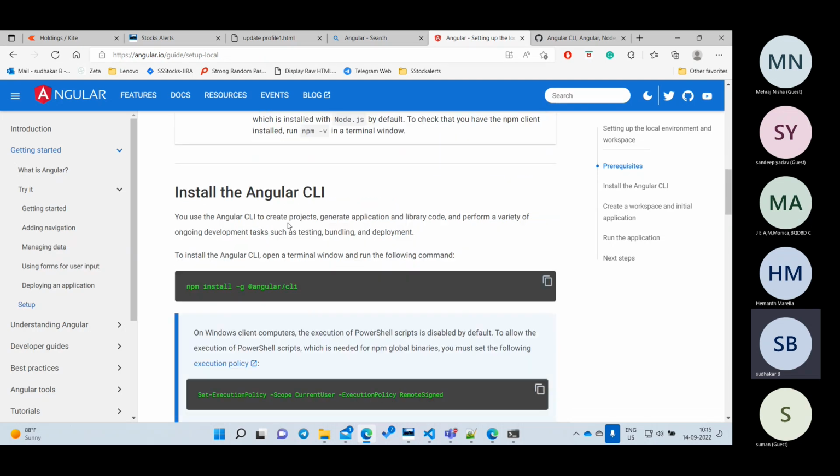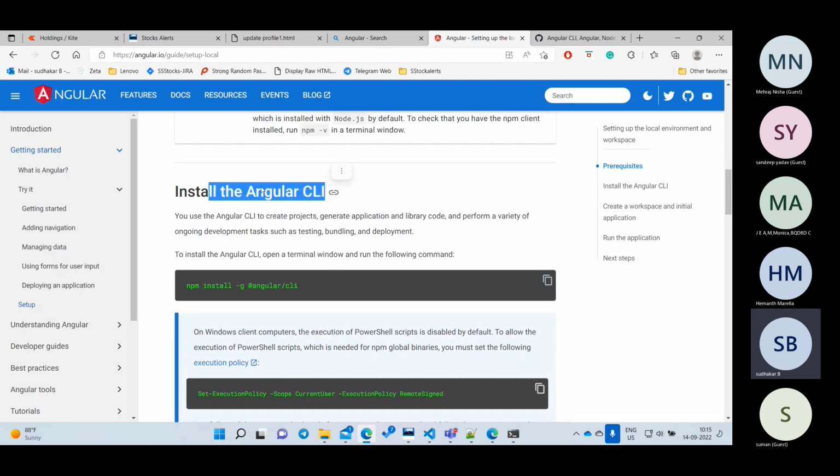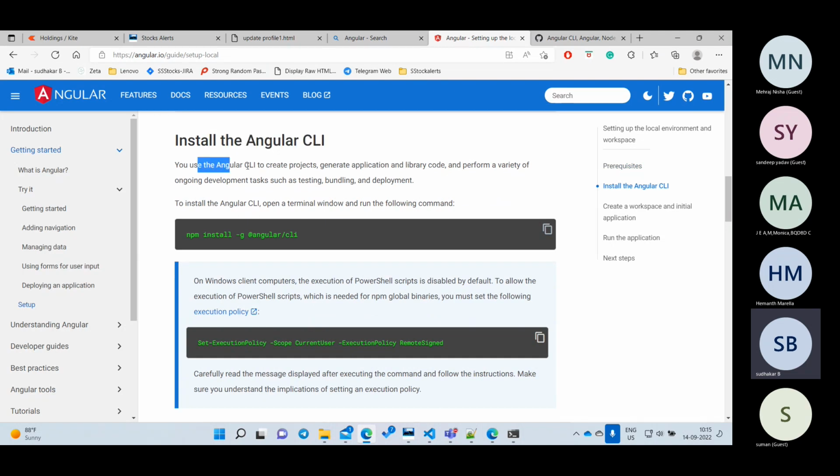Okay, so now we'll go for installation. Here they are trying to say, you use the Angular CLI to generate the project. CLI means command line interface. So whenever we are going to generate a project, we are going to use command lines. If I want to generate a project, there are commands we are going to learn. So first thing we have to install the CLI.